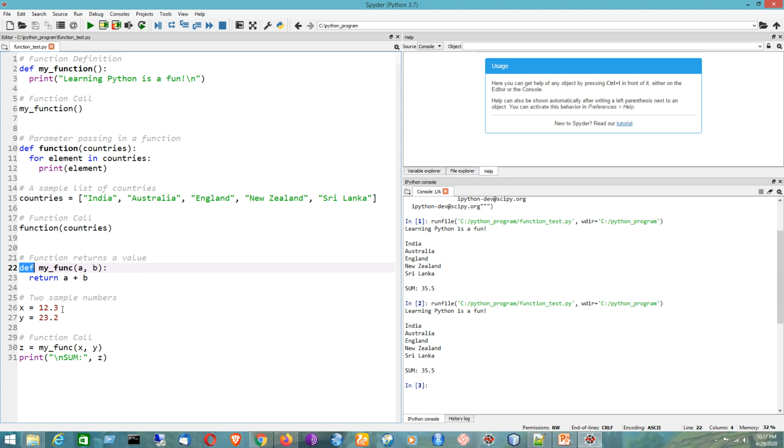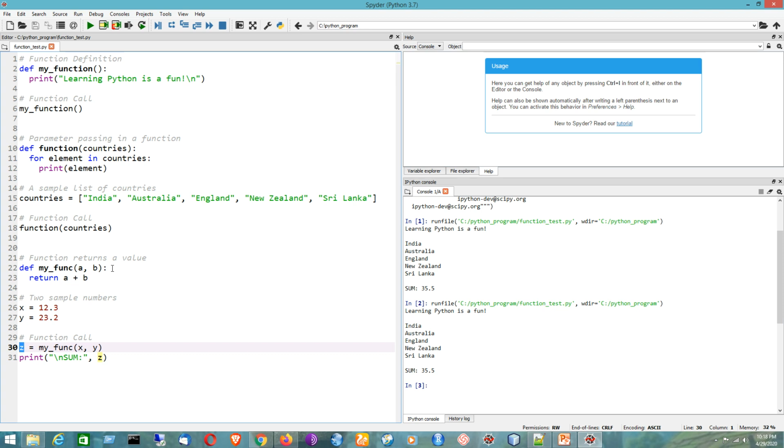Now suppose from the program I have supplied two sample numbers, x equal to 12.3 and y equal to 23.2. Now I have called this function with its name and the list of parameters x and y. The result of this function call will be stored in another variable called z. Finally I'll be printing the value of this variable to get the sum. So I have done that here: sum equal to 35.5.